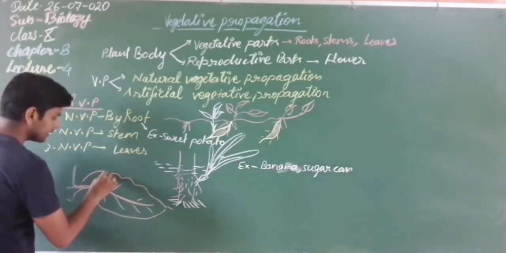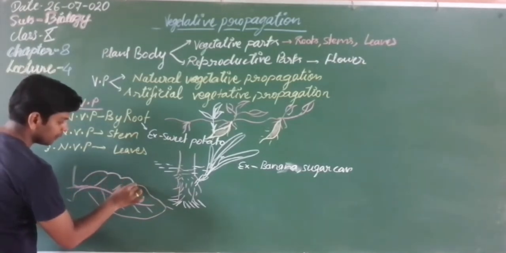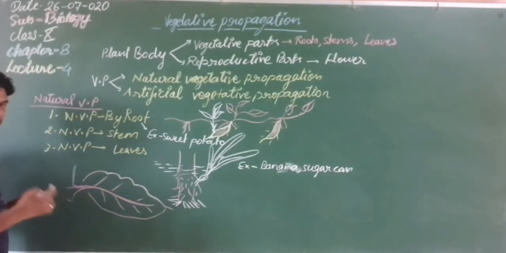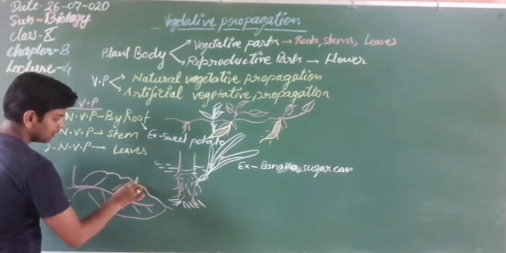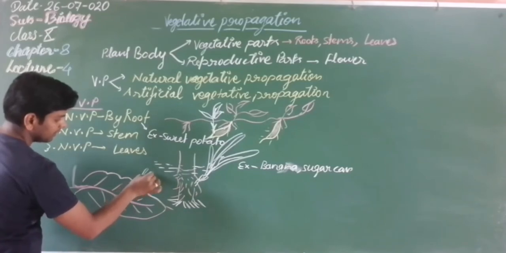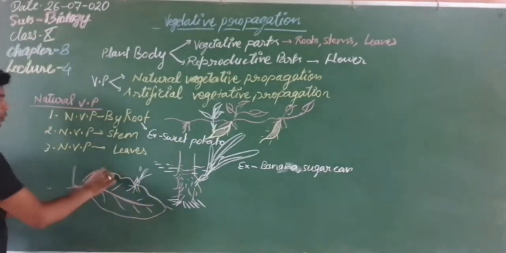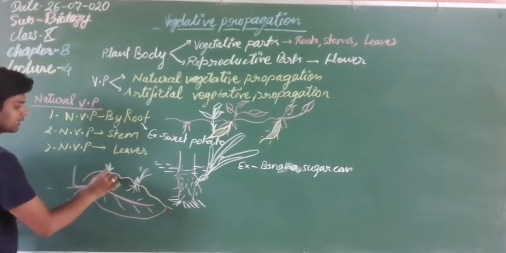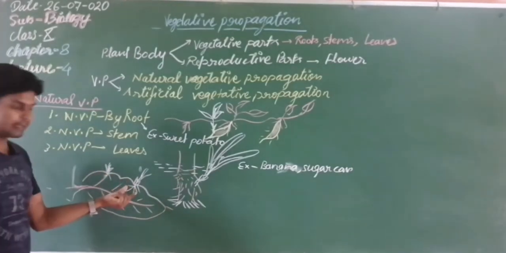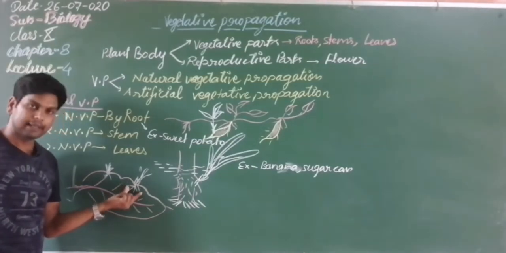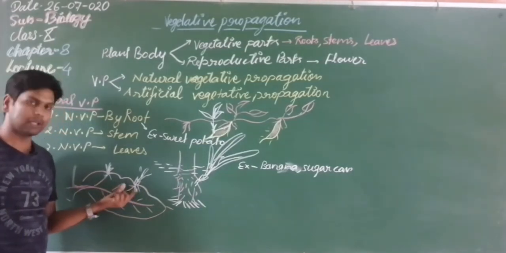This is the leaf margin, and the leaf margins are notched. These notches form bud-like structures, and adventitious roots develop, so a new plant may form from these buds. These roots are suspended inside the soil and absorb water and minerals from the soil.